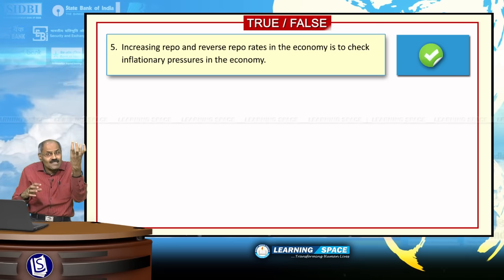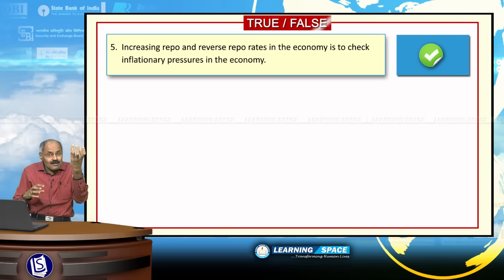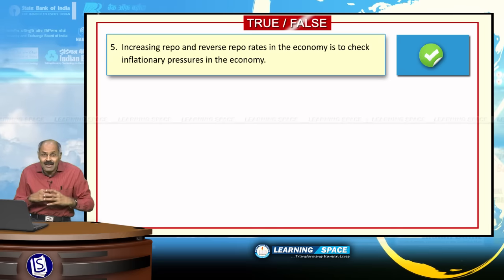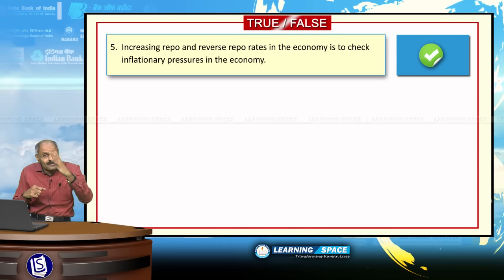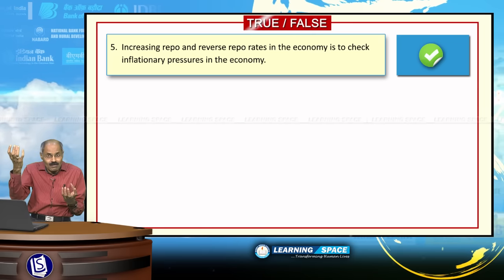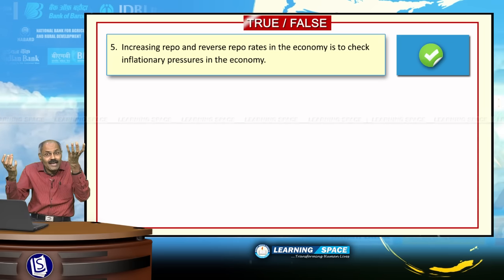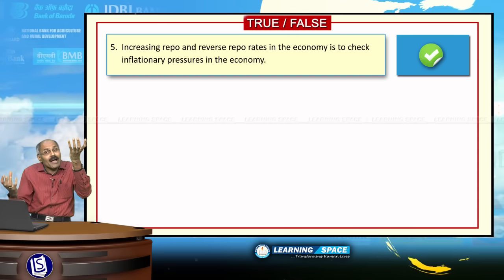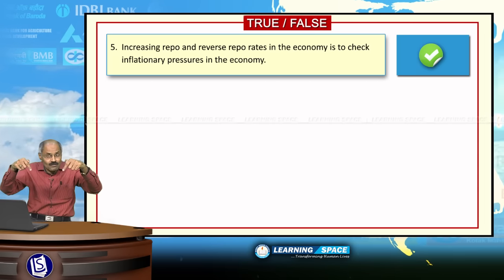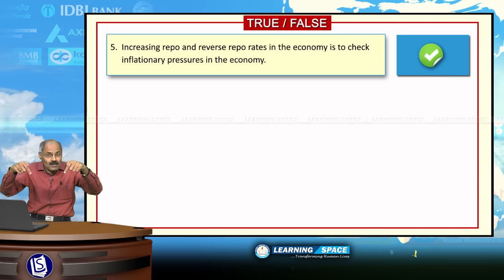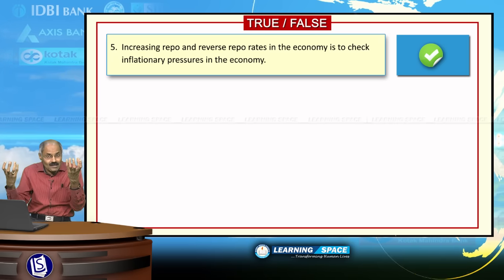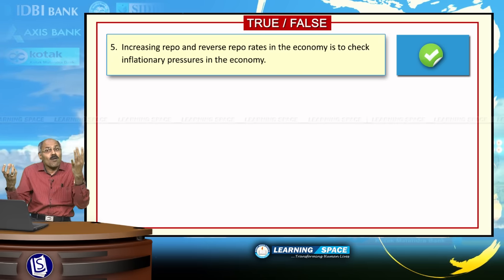So, when inflation is more in the country, what will the Reserve Bank do? The Reserve Bank will try to increase the repo rate. But it will affect growth. That's why I have already told you RBI has to strike a balance between growth as well as inflation. It is not an easy task, it is a complex exercise.